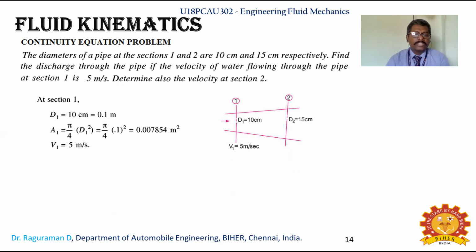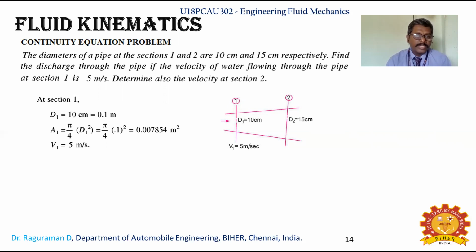Now it is given in centimeter, so we convert centimeter into meter. We know 100 centimeter equals 1 meter, so we convert centimeter to meter by dividing by 100. So 10 divided by 100 is 0.1, making it 0.1 meter. To find the area, only the diameter of the pipe is given. If nothing is specified, we have to assume a circular cross section.